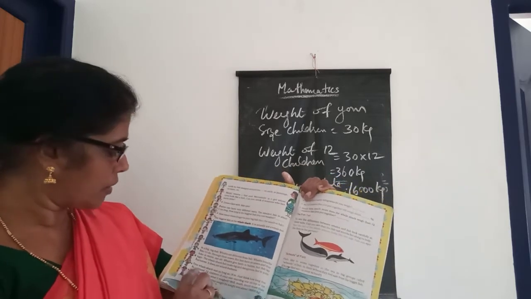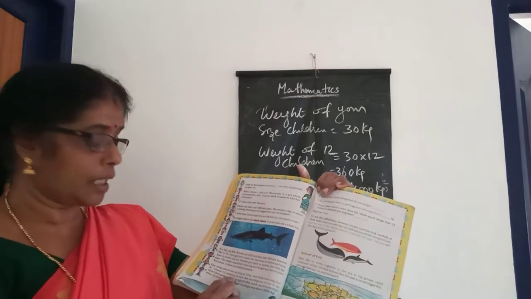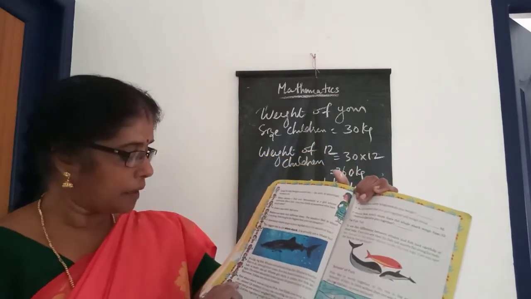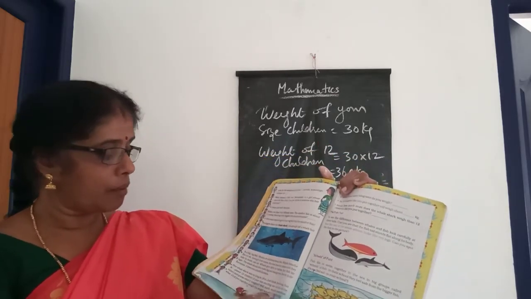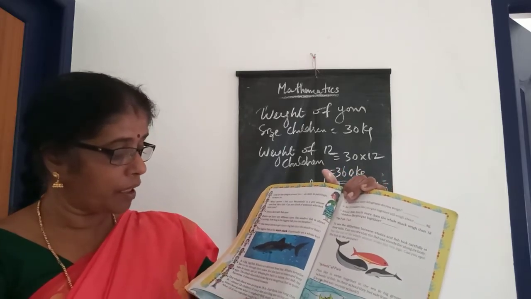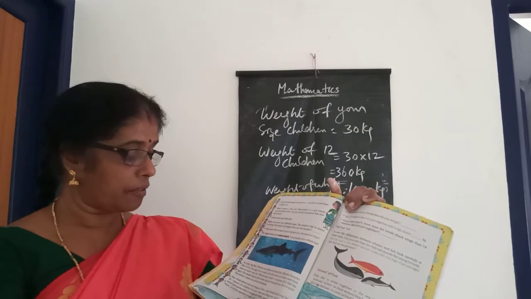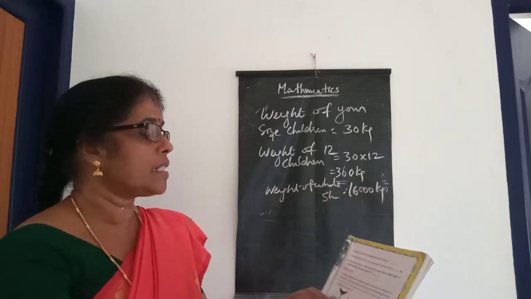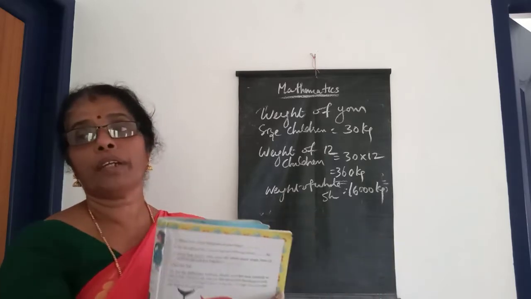Just think how long it is. It is almost 12 children of your size standing one on top of the other. And guess what it weighed? Well, much more than what 12 of you together weigh. The weight of the whale shark is about 16,000 kilograms. Then the question is, about how many kilograms do you weigh?